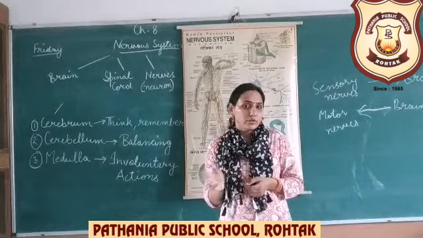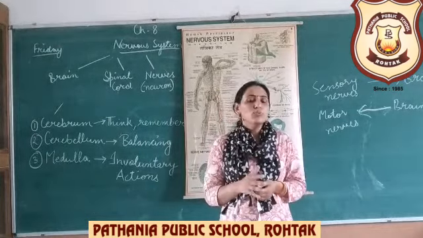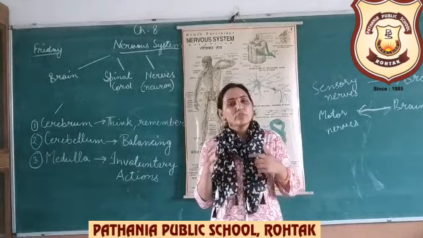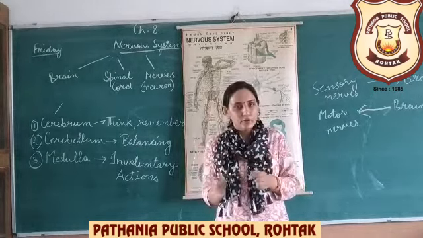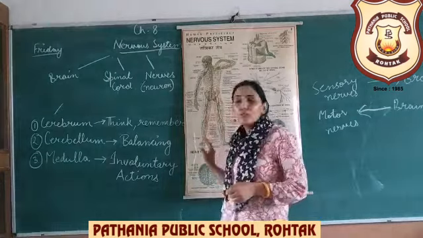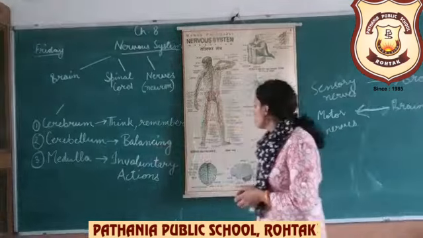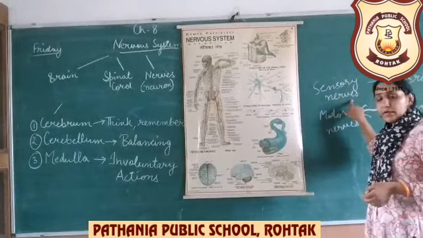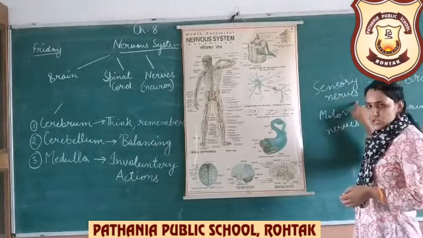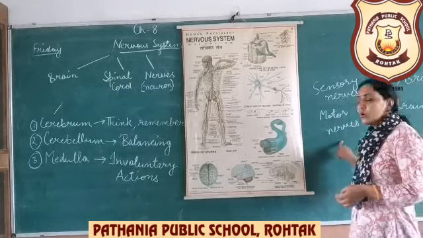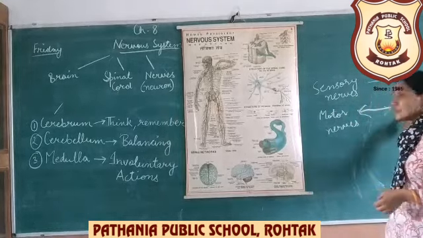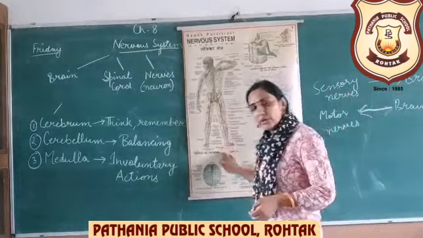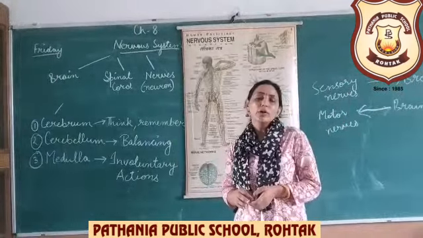Like wiring, like in your household there are different electrical appliances working, and these are working on different wires in every room. So how these are interconnected so that you get a sufficient amount of light in each and every room. So similarly nerves also work like this. Clear, children? So sensory nerves and motor nerves. Sensory nerves receive signals from the sense organs and give them to the brain, and motor nerves receive signals from the brain and transfer them to different parts of our body, and that is how we can respond quickly.